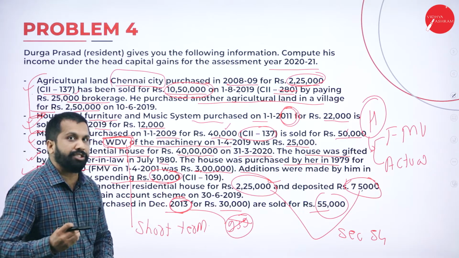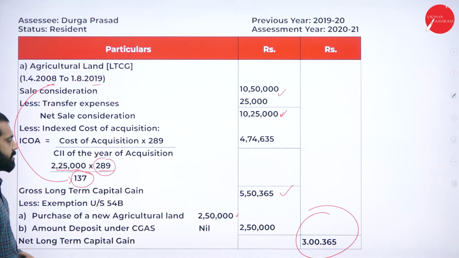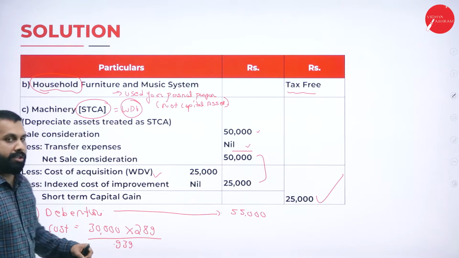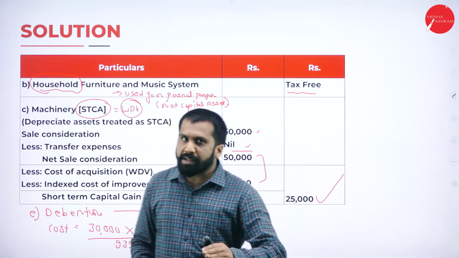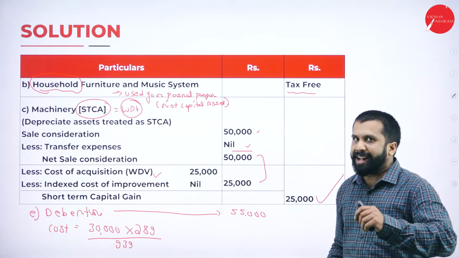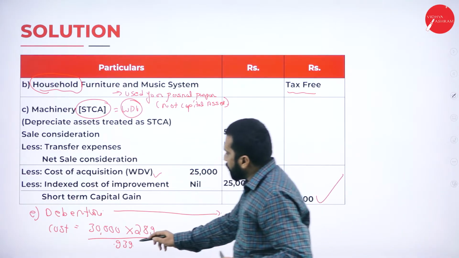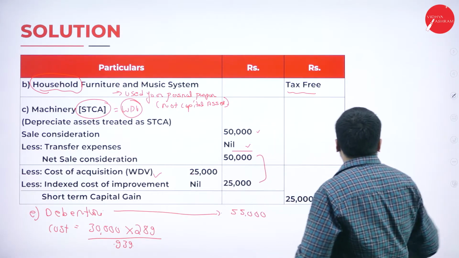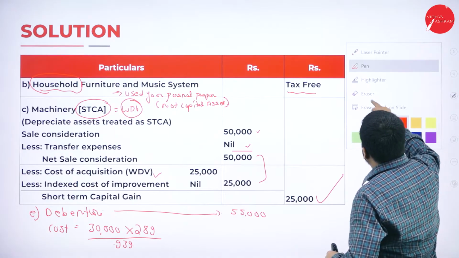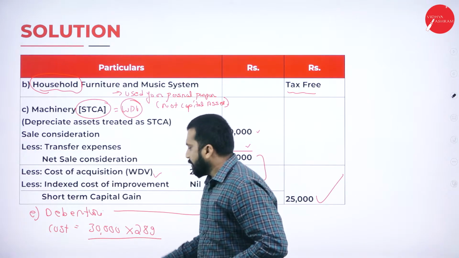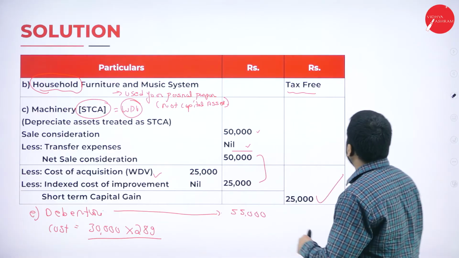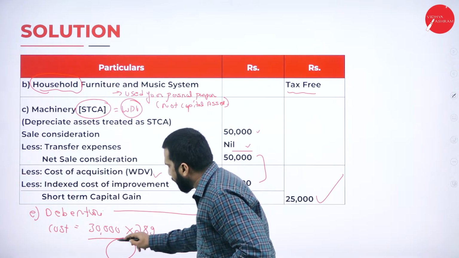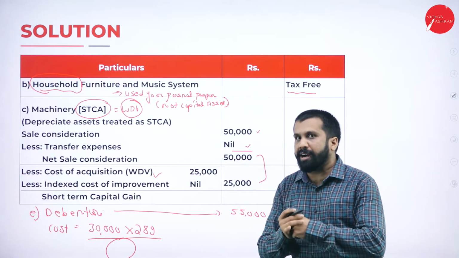What you are supposed to do is very simple: 30,000 multiplied with 289 divided by your index number. Roughly I have taken it as 939, but it won't be 939. It should be lesser than 939. So check indexation and work out. Let me know the answer.